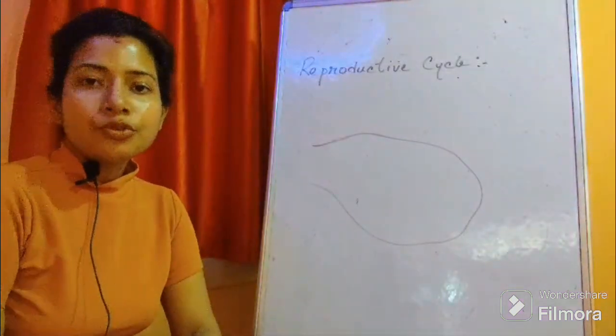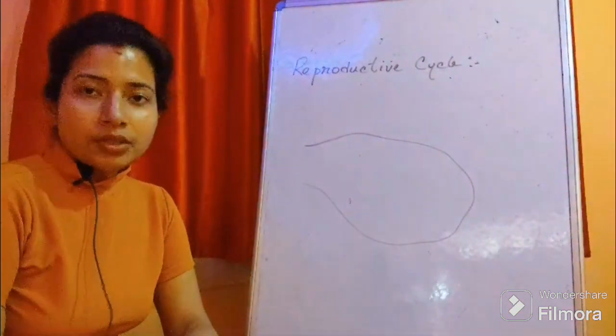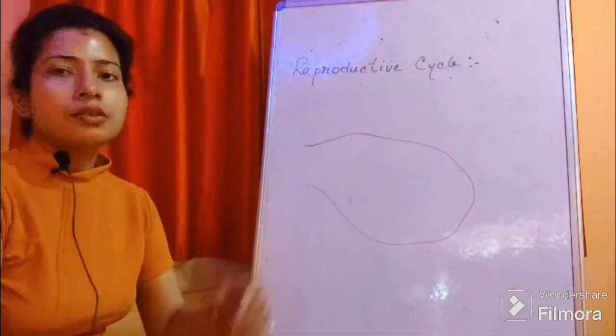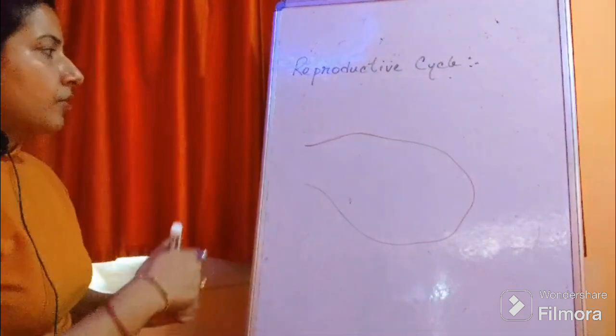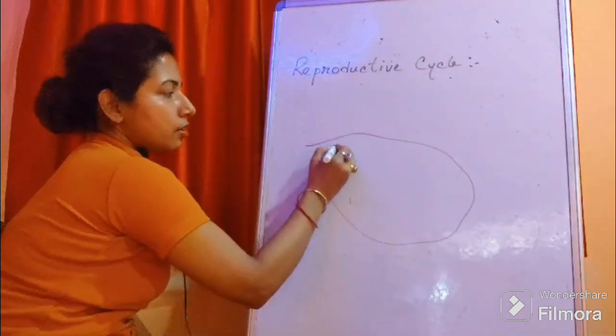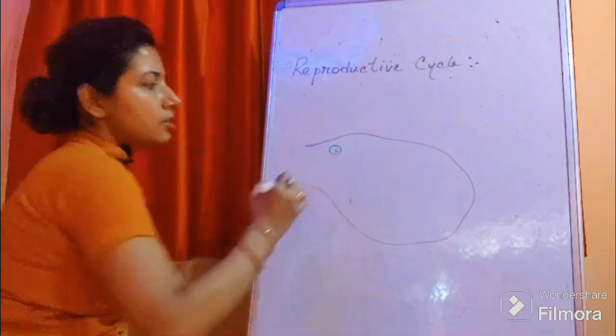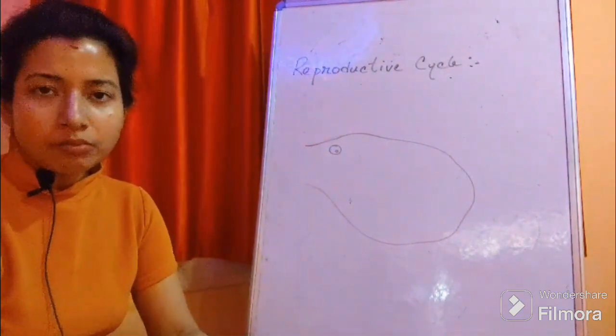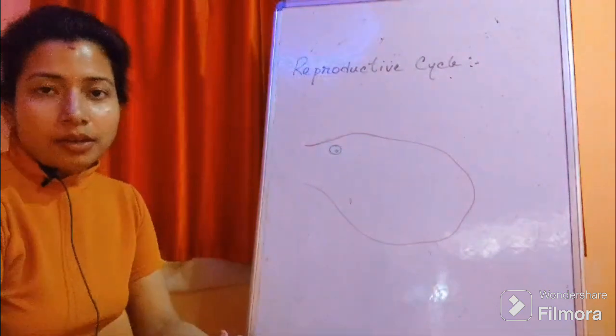Now I am going to show you all the follicular maturation events inside this ovary. You can see in the cortical region, this small cell is known as primary oocyte. This is the new term, primary oocyte.